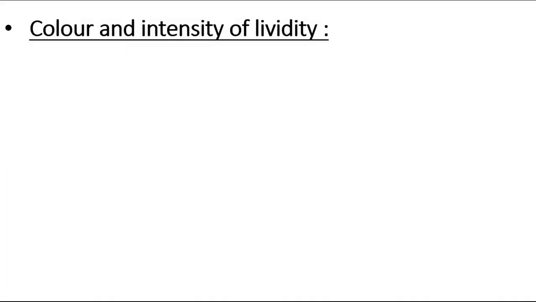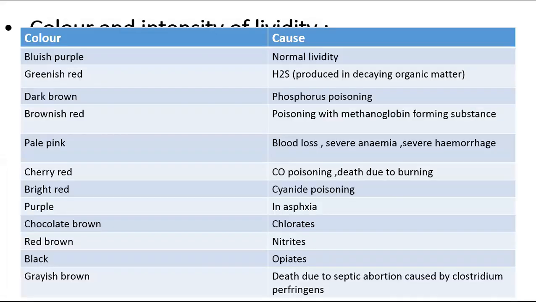Then the color and intensity of lividity. The color is bluish purple when the body is normally in supine position. It is green-red due to hydrogen sulfide produced by decaying of organic matter. Dark brown color of PM lividity shows in phosphorus poisoning.